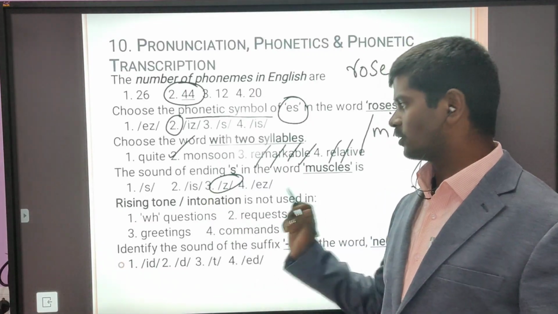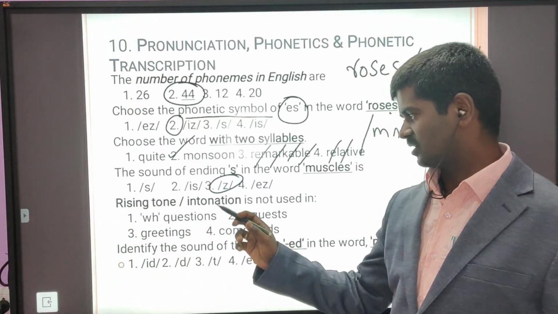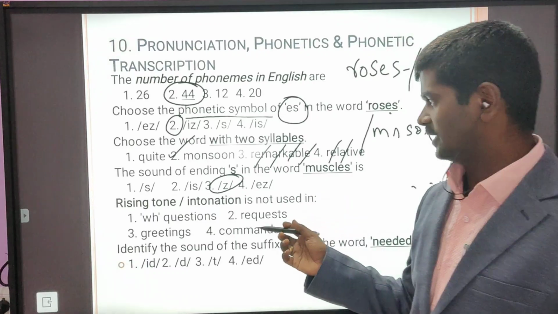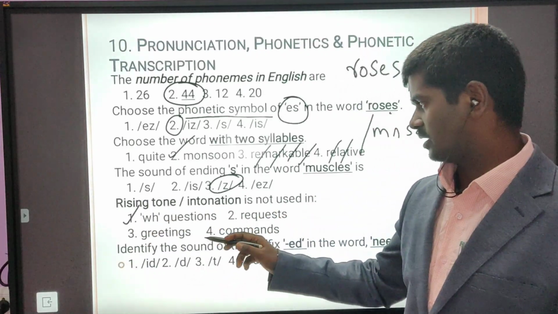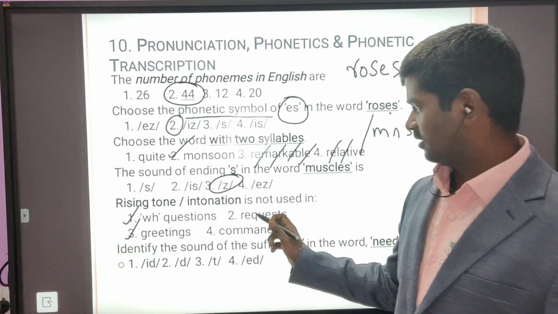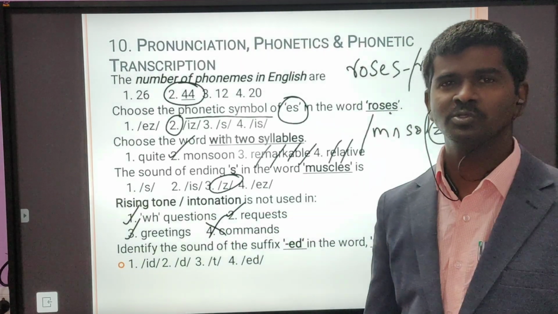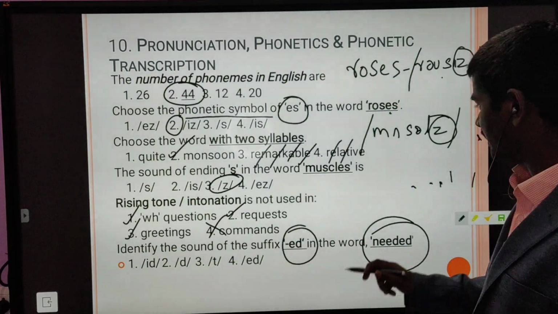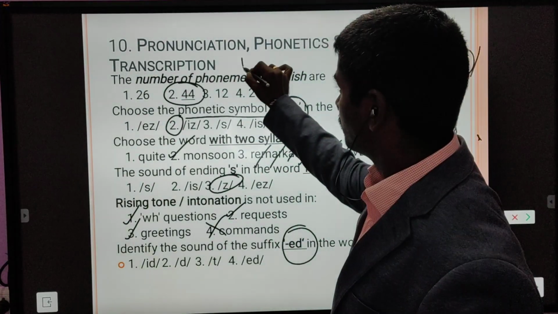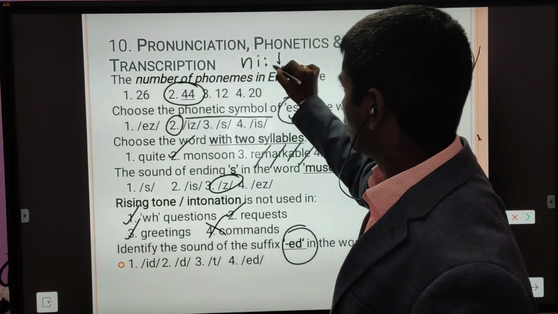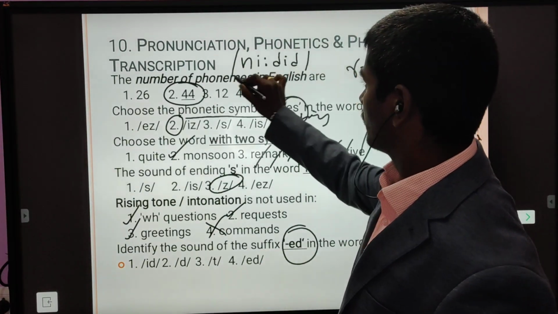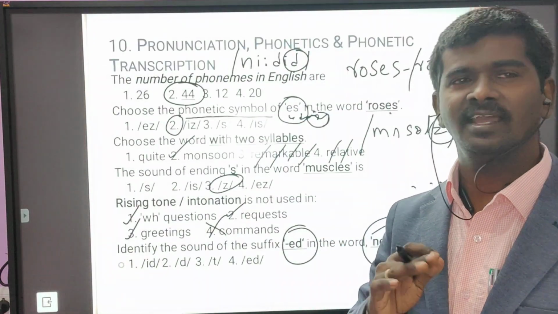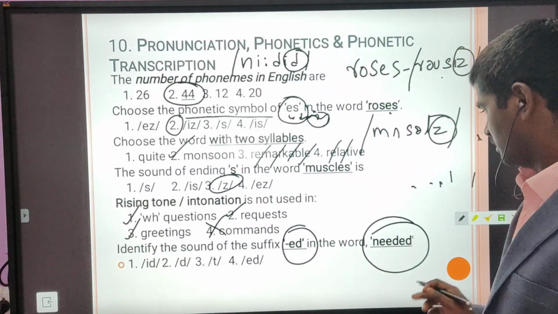Rising tone or intonation is not used in: double questions, requests, greetings, commands. So rising tone is used in and not used in. Double question we can use, and greetings we can use rising tone, and request we can use, but in commands we use falling tone. Identify the sound of the suffix ed in the word needed. So this word becomes id, needed, wanted, collected, like that you will have it.